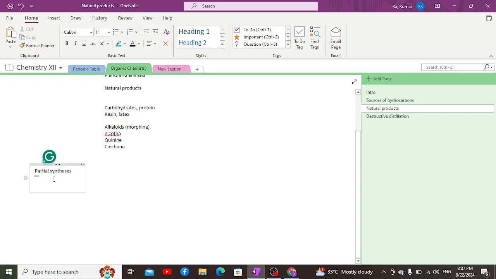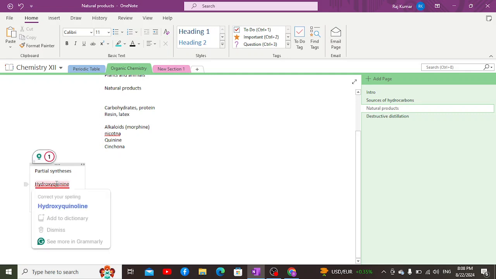Partial synthesis is a process in which a complex organic compound is synthesized by modifying an already existing organic compound which is obtained from animals or plants. For example, hydroxychloroquine is an anti-malarial drug which is obtained by modifying the already existing compound quinine, which is obtained from the cinchona plant.